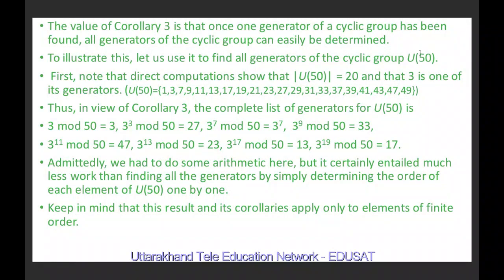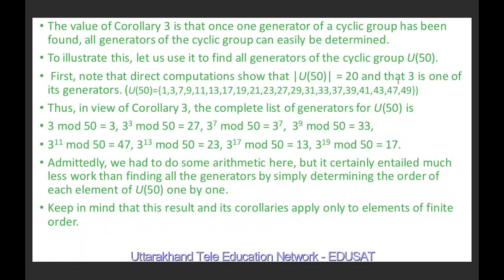So the elements of U50 are 1, 3, 7, 9, 11, 13, 17, 19, 21, 23, 27, 29, 31, 33, 37, 39, 41, 43, 47 and 49. So it consists of 20 elements, therefore the order of U50 is 20.